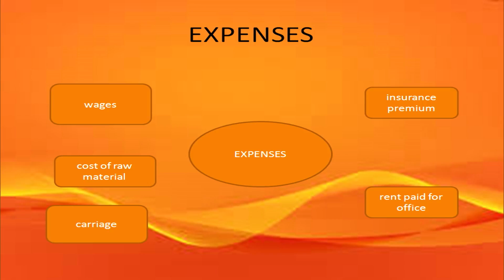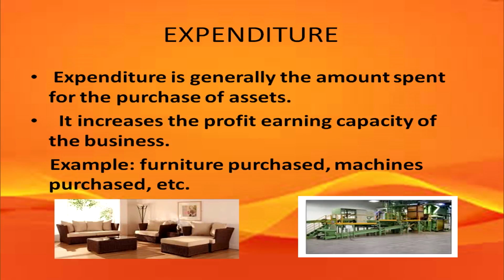insurance premium, etc. Another accounting term is expenditure. Now, there is a difference between expense and expenditure. Expenditure we generally relate to the amount spent on the purchase of assets. So, it is used for the purchase of fixed assets, which is going to increase the profit earning capacity of the business. So, the expenditure on the purchase of furniture, machinery, building, land, etc. would be called expenditure.